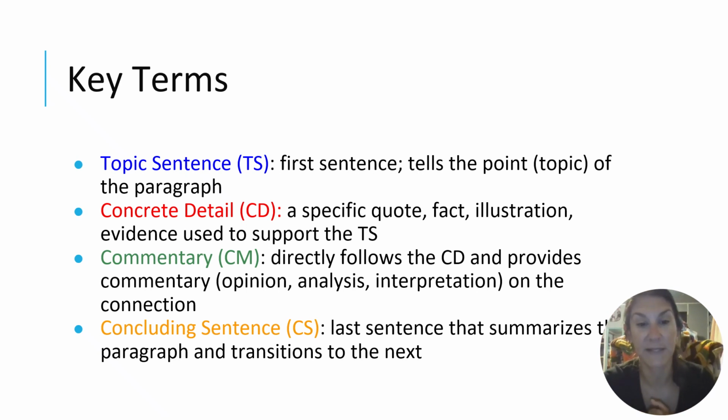So in blue, we have the topic sentence, TS. It's the first sentence, and it tells the point or the topic of the entire paragraph. Then you have CD, which is a concrete detail, a specific quote, fact, illustration, or evidence used to support the topic sentence. Typically, you're going to have at least two concrete details per paragraph. Then commentary, CM, directly follows the concrete detail and provides commentary, which is opinion, analysis, interpretation on the connection between the concrete detail and the topic sentence. And then your concluding sentence is the last sentence that summarizes the paragraph and then transitions into the next.